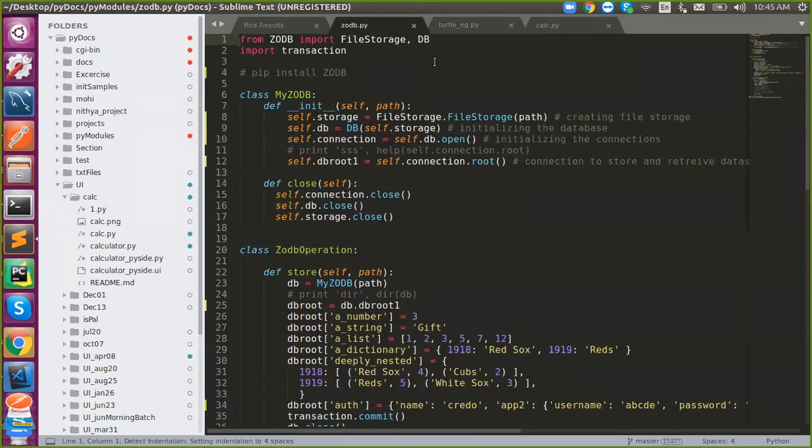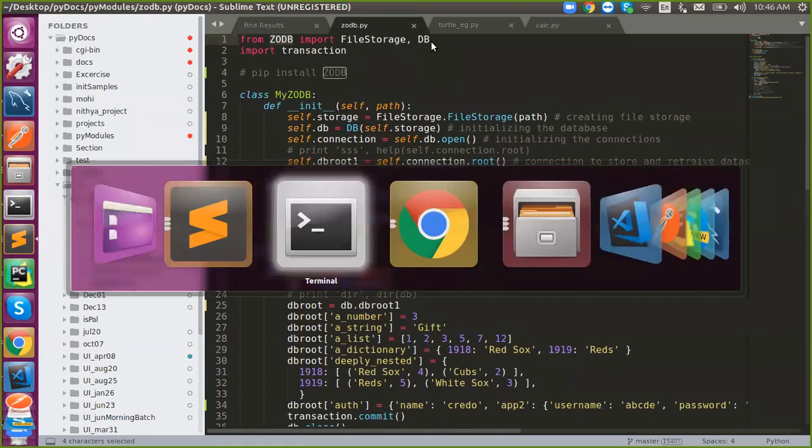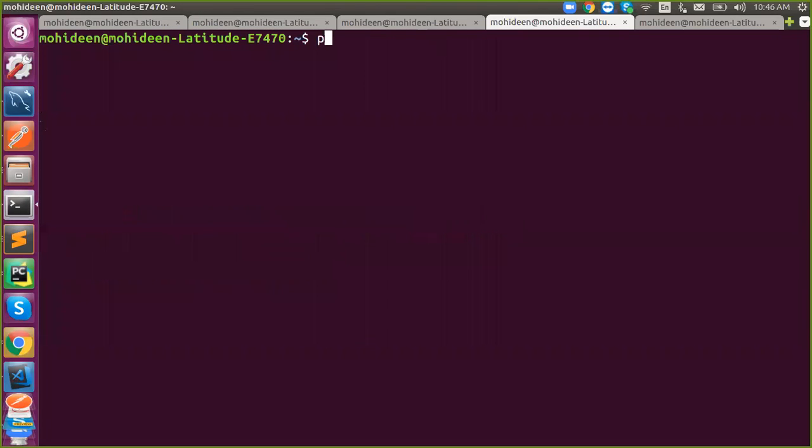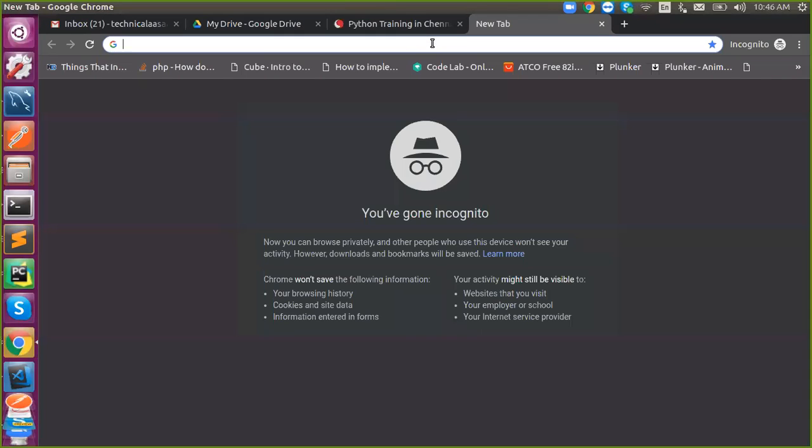Okay. So if you want to use ZODB, it is not pre-installed. We need to install it and then use it. You know how to install. Say pip install ZODB. This is the way to install the package. Got it? So you need to install it and start using it. Pip install ZODB.